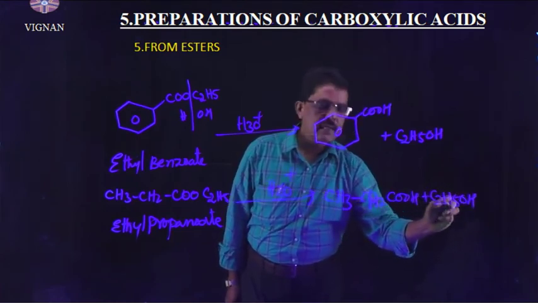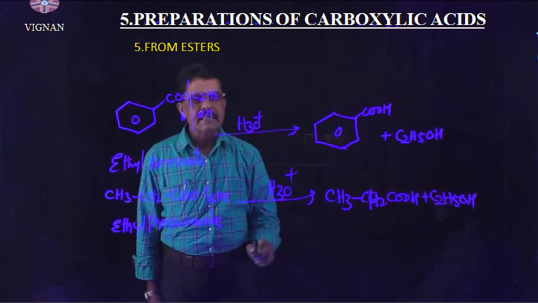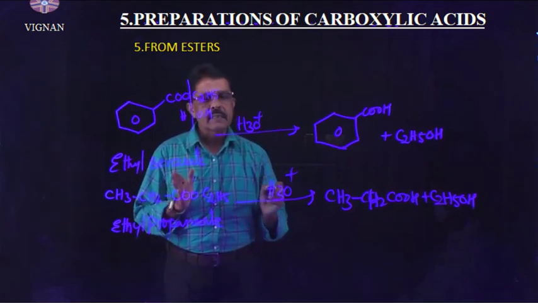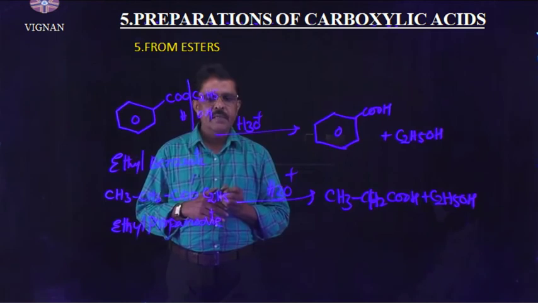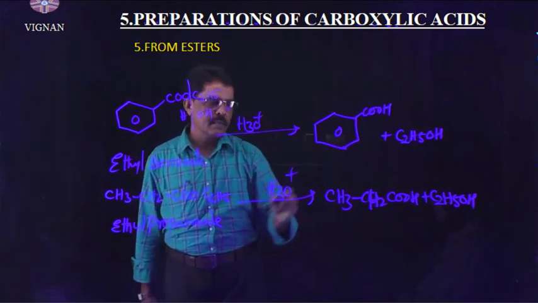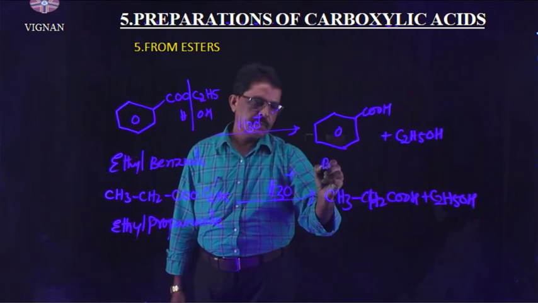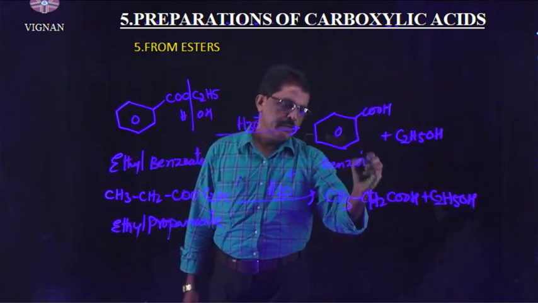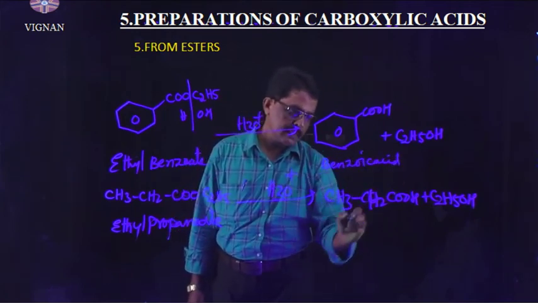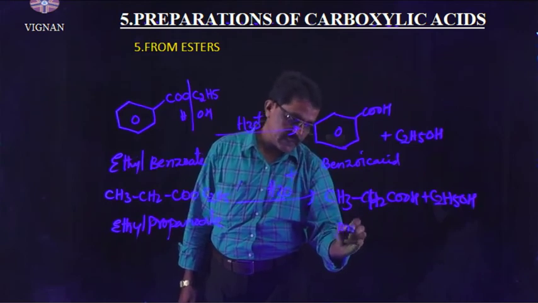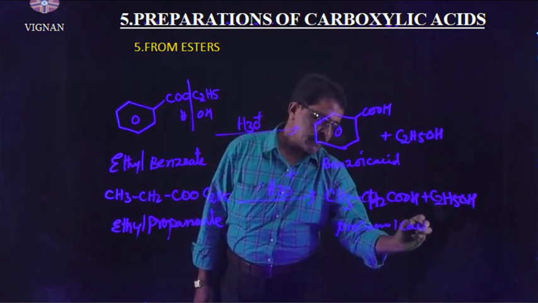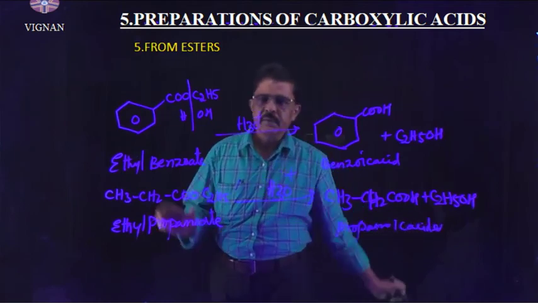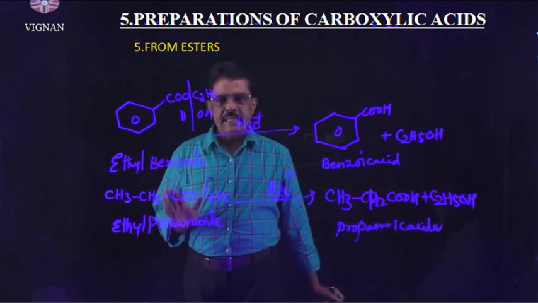This hydrolysis takes place in the presence of acid, so we can say acid ester hydrolysis. In this method, carboxylic acids are prepared. The first one is benzoic acid, the second one is propanoic acid. So carboxylic acids are prepared from hydrolysis of esters.